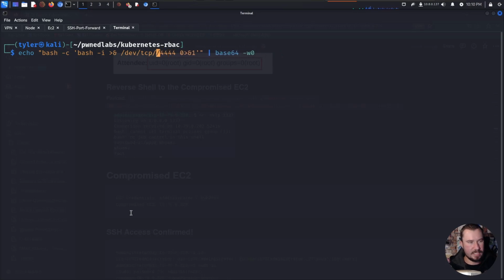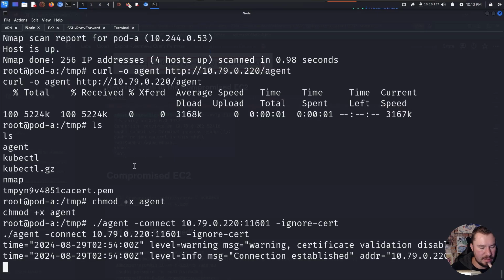And we're going to give it our node, I think. I'm trying to think of how we'll do this. I think we will get the reverse shell from pod B onto pod A. Because of the way networking is set up, we'd have to do that, right? I think so.